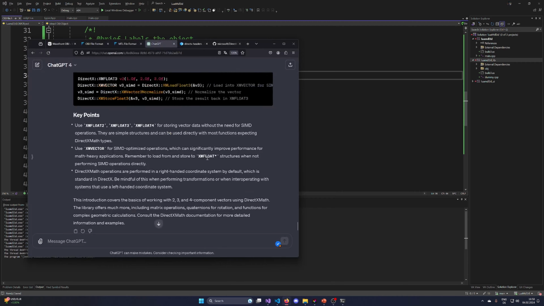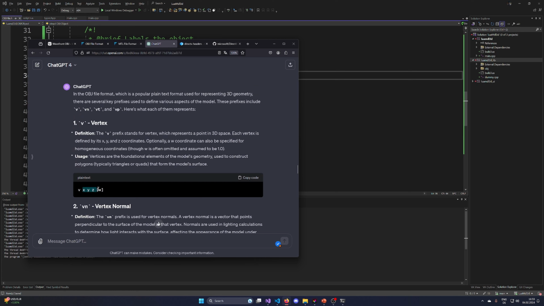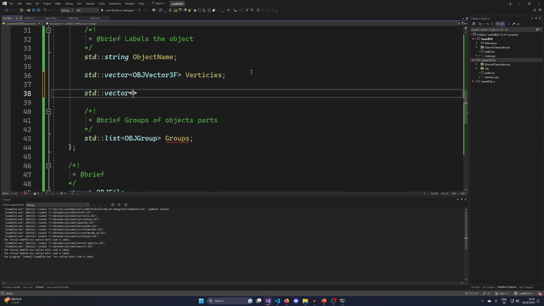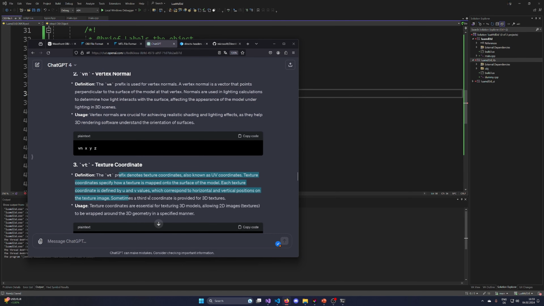Now, in general, how do the vertices work? Yeah, okay, x, y, z, w. Why would we use a w? Okay. Yeah, I don't think that it's going to be key. So we can just have a vector here of vertices, a vector 3f. This is now for the normals. Let's first do the normals and then use the texture coordinates.